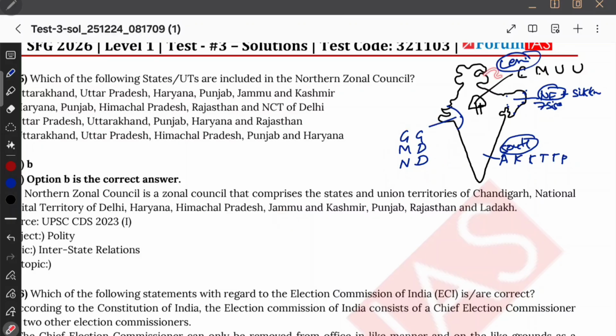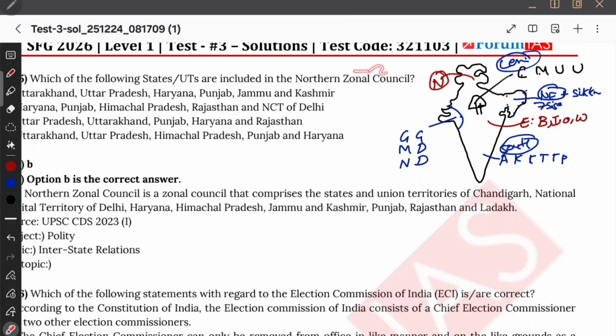And next we have northern zonal council. North is also easy. Whatever is remaining in the north, that will be there. And next we have eastern zonal council. That is also whatever is remaining in the east. For example, Bihar will not be in the north, it will be here. Bihar, Jharkhand, Odisha and West Bengal, they belong to Eastern Zonal Council.